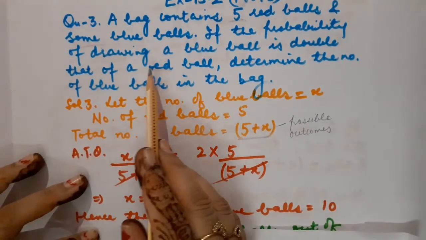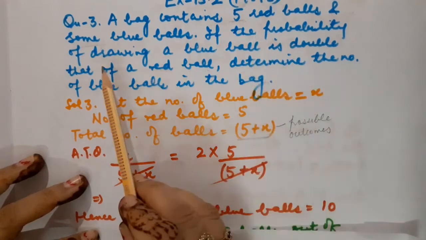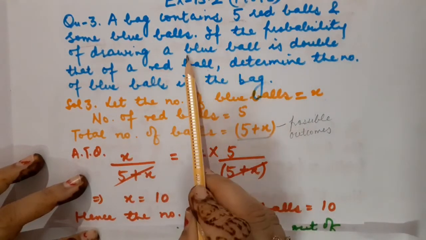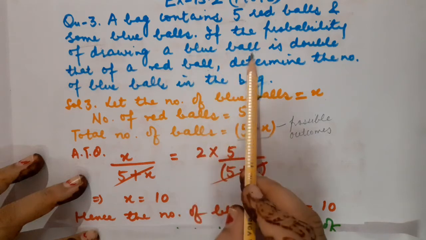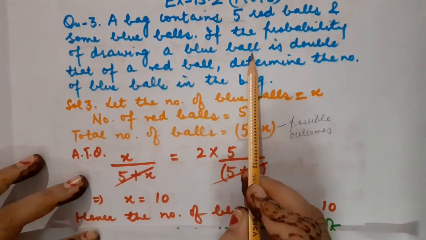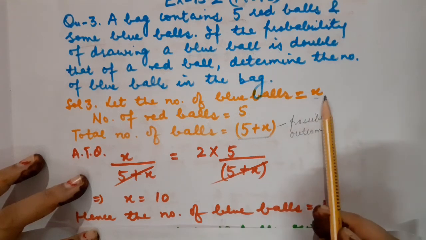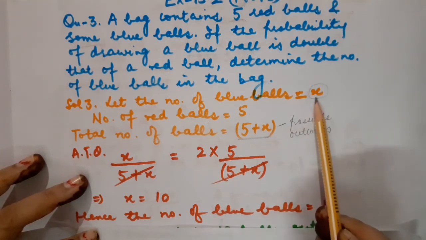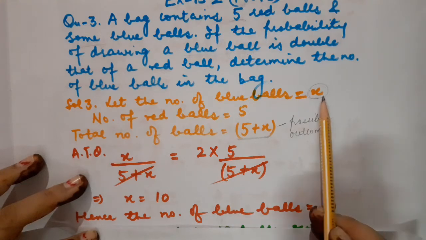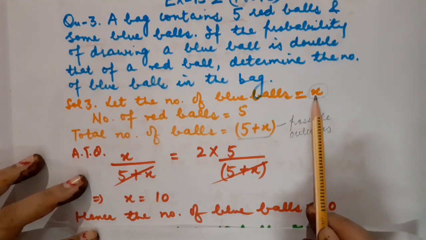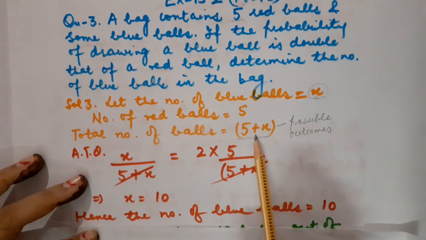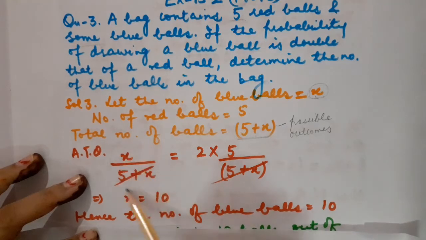Now, according to the question, we first have to calculate the probability of drawing a blue ball. Do you know how many blue balls there are? The number of blue balls is equal to x, so this x becomes the favorable outcome. The formula for probability is number of favorable outcomes upon total number of possible outcomes. So the probability of drawing a blue ball would be x upon 5 plus x.